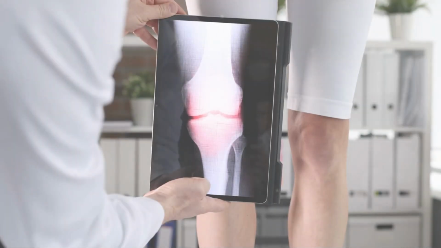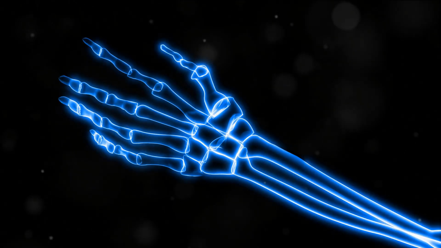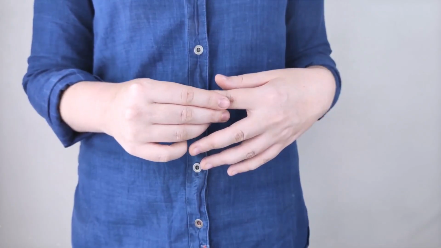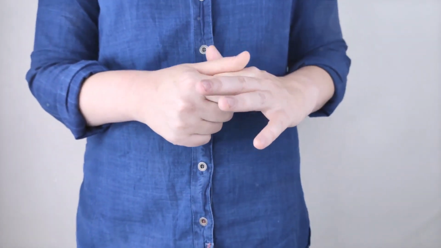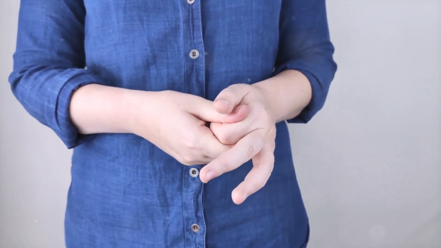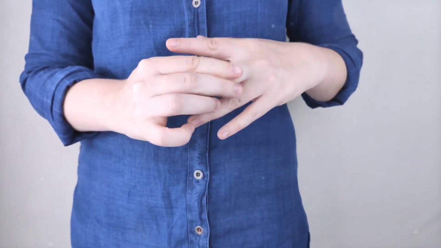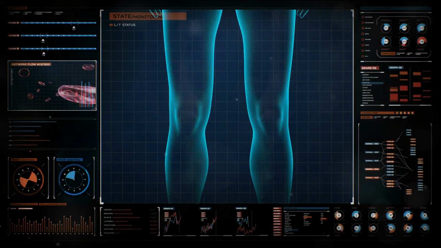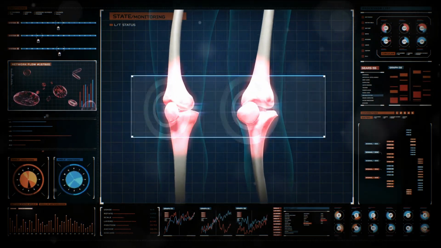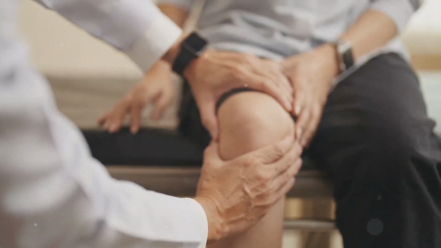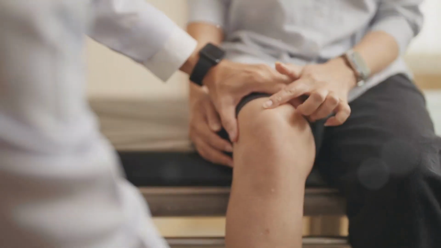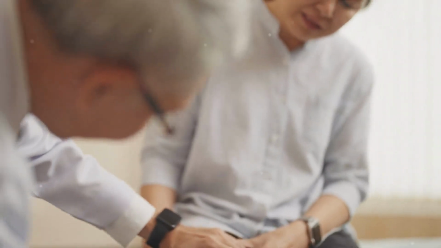How do you know if you have arthritis? Let's talk about the symptoms and how it's diagnosed. Arthritis often announces itself through a set of common symptoms. It might start as a slight discomfort in your joints, perhaps a twinge of pain or a stiffness that wasn't there before. Over time, this discomfort can escalate into persistent pain, often accompanied by swelling and a noticeable decrease in your range of motion. These symptoms may be subtle at first, only noticeable in the quiet moments of the day or after periods of physical activity. But as arthritis progresses, these symptoms can become more persistent, even constant.